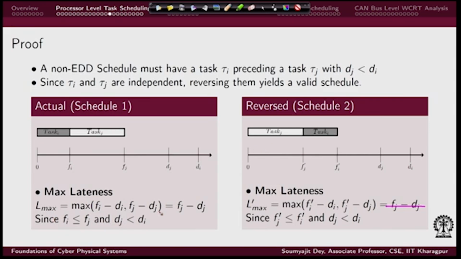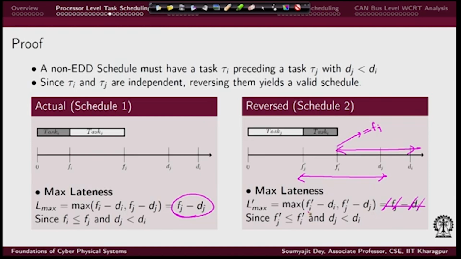In one case we saw that this is our max lateness equation. In the other case, the max lateness is given by these two differences. It is either this or this, and we made one observation that f I prime is equal to f j, because that is the point when both tasks finish. So, f j must be equal to f I prime, right. Please ignore this part here.